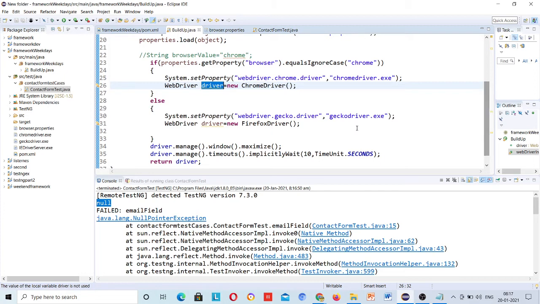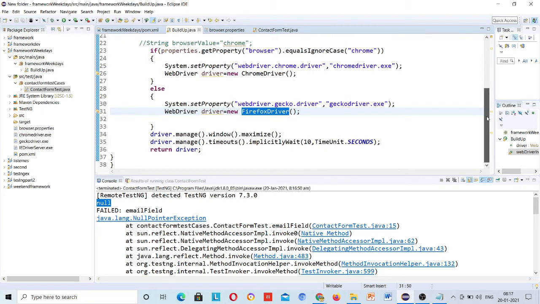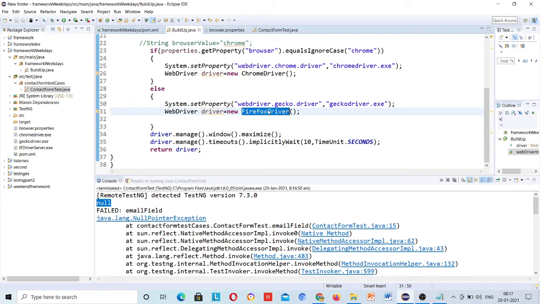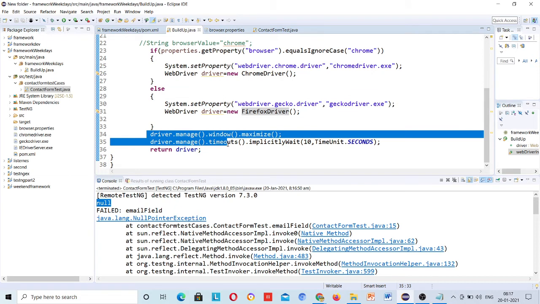Firefox, right, so it came to this one driver and launched the Firefox browser. Then this driver has information about this Firefox.